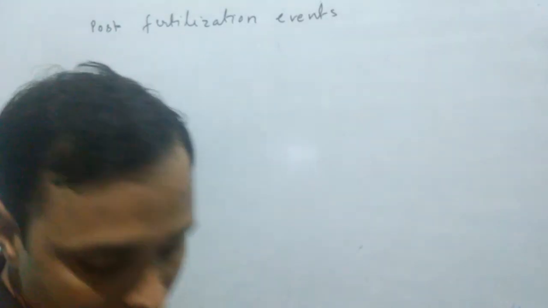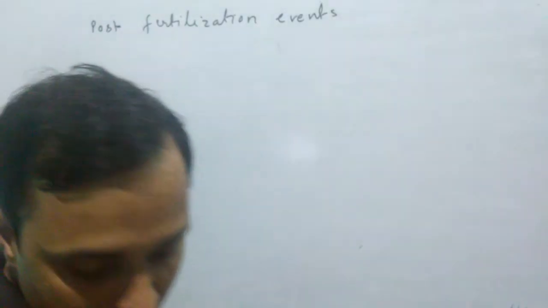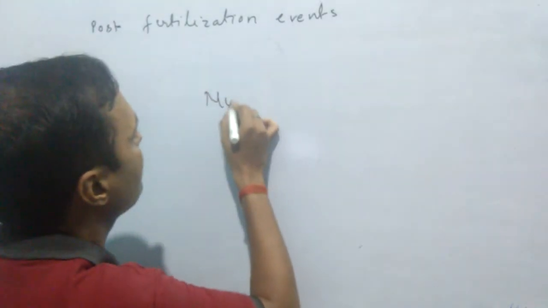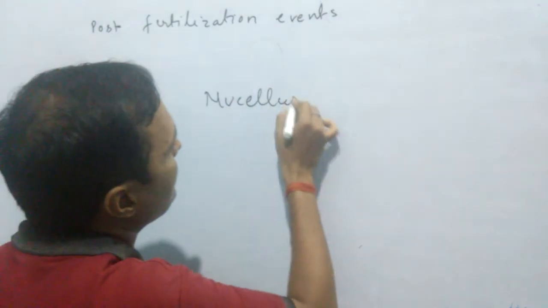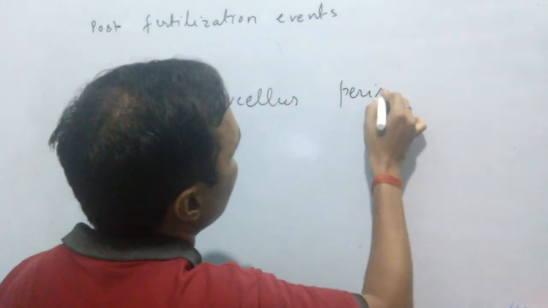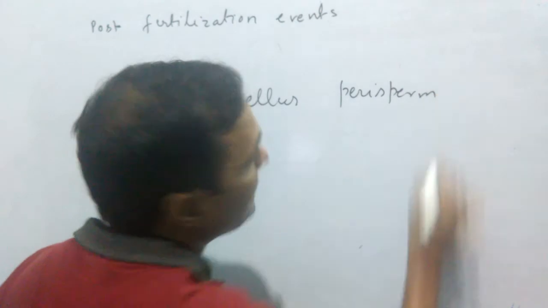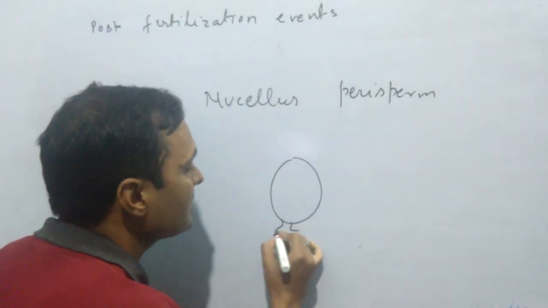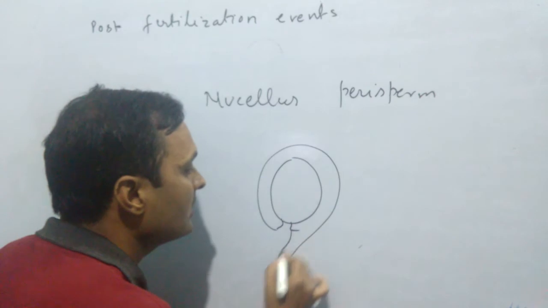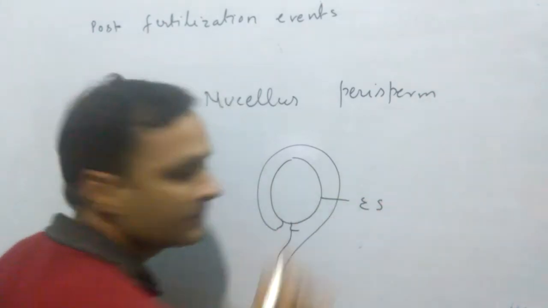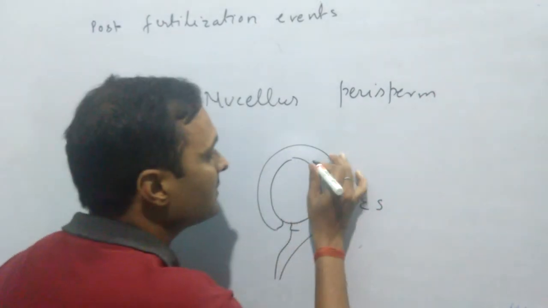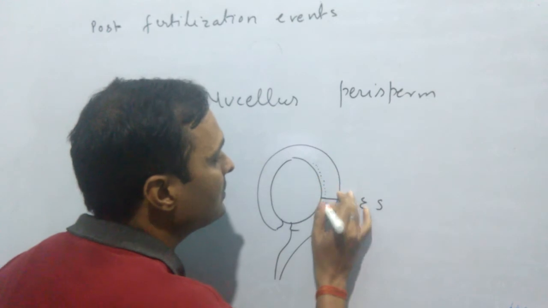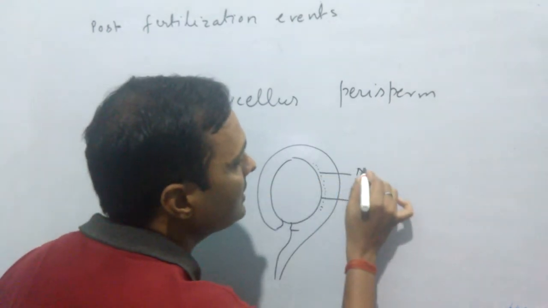Come to the next, nucellus and perisperm difference. It is already explained. A special parenchymal tissue that surrounds the embryo sac. So this is the embryo sac, and it is surrounded by a special parenchymal tissue. This tissue is known as nucellus.